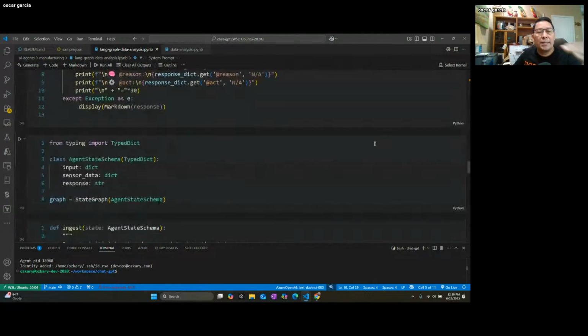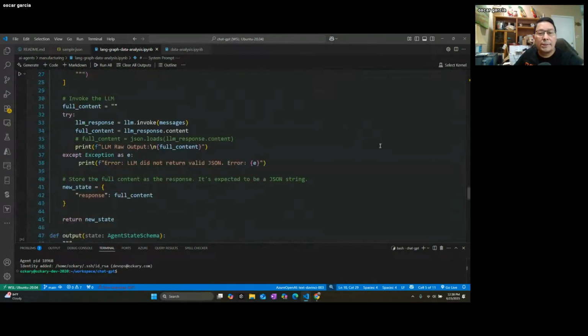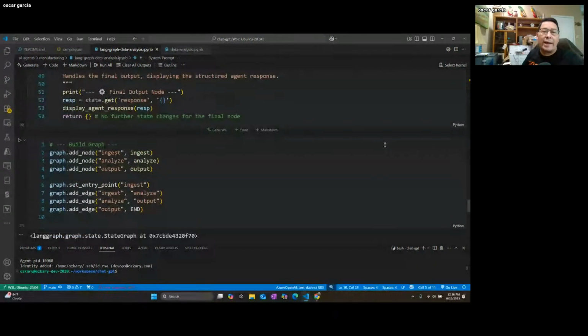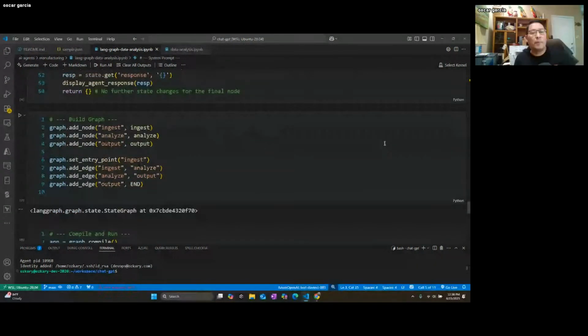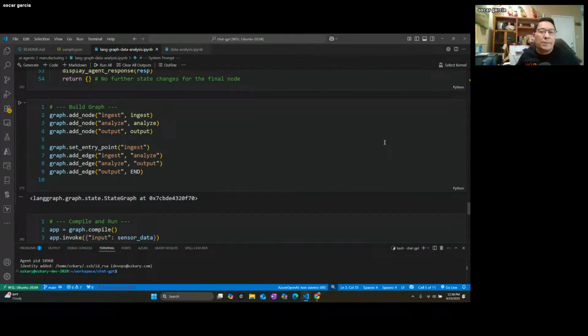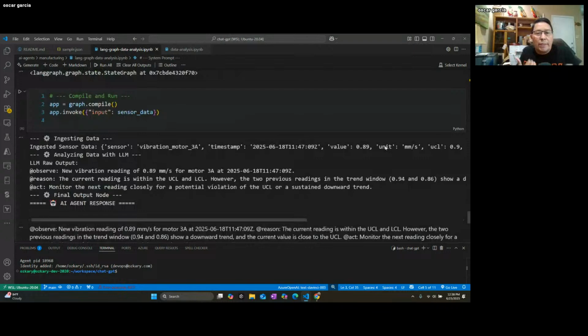Okay, so understand, you have the code there. You can take more time and read it and understand all of this. So basically, how we build a graph, right? We're building these nodes, right? And we're defining these edges, which are really the connections between nodes, so it knows how to move in the process. So it's just building that blueprint for the understanding, right? And we compile and run the agent. So the agent now is live, is running, is just waiting.